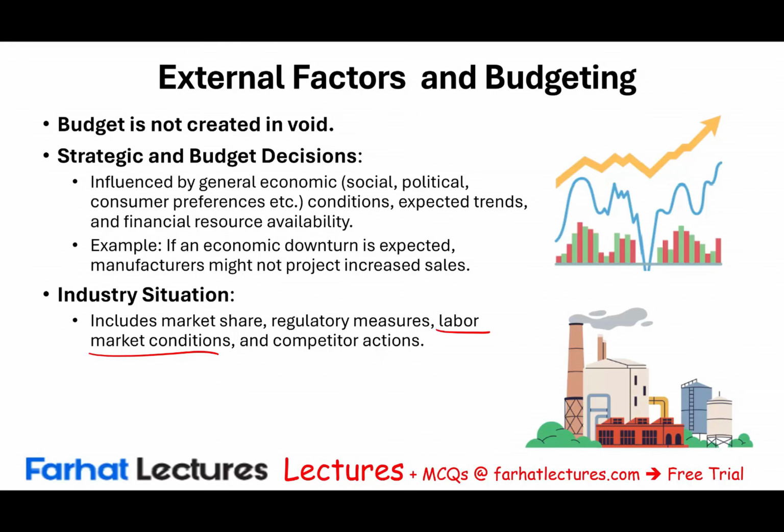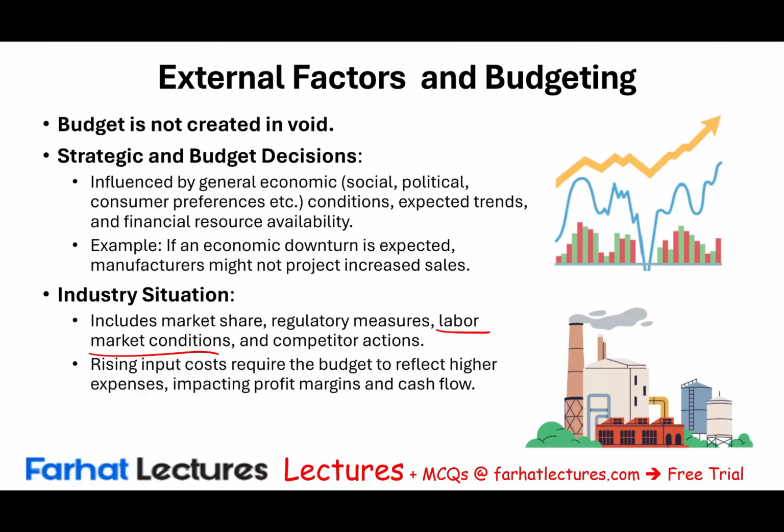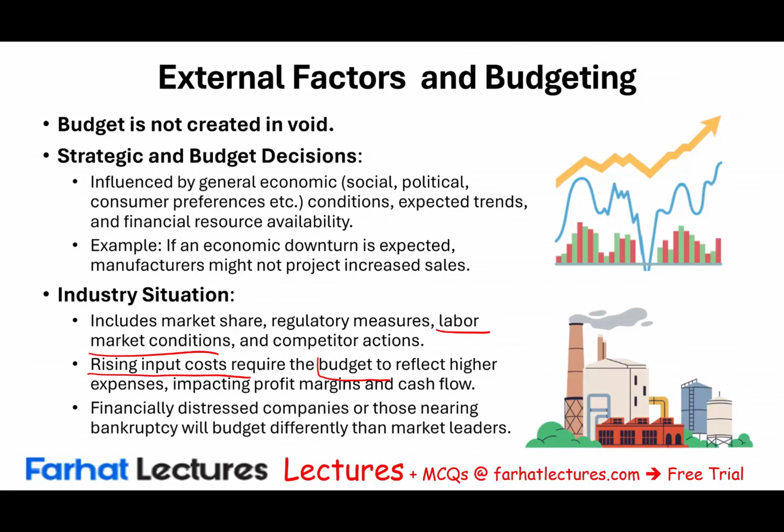So we have to change and take that into account when we're preparing a budget. Also, rising input cost. That's going to change our budget to reflect higher expenses, and that's going to impact profit margin and cash flows. So it's not only one thing, many things will affect the budget, but specifically economic and industry situation.